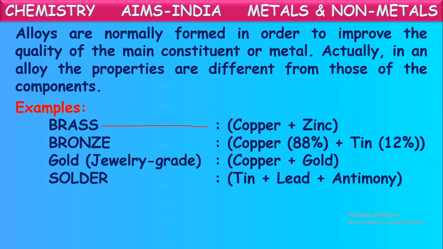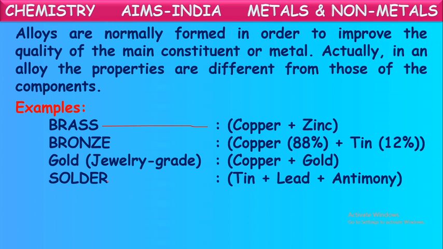That is called ornamental gold. You might have heard this word, ornamental gold. So ornamental gold is a mixture of pure gold with copper or silver. By the addition of these metals, the gold becomes hard enough. Then it is used for making jewelry or ornaments. Okay, so ornamental or jewelry gold is an alloy. It is not pure.